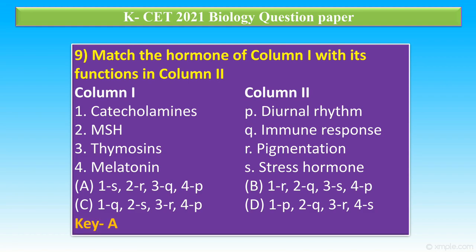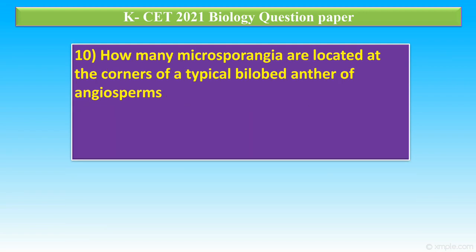The correct answer is option A. Catecholamine is a stress hormone, and MSH is related to pigmentation. Thymosin is related to immune response, and melatonin is diurnal rhythm.